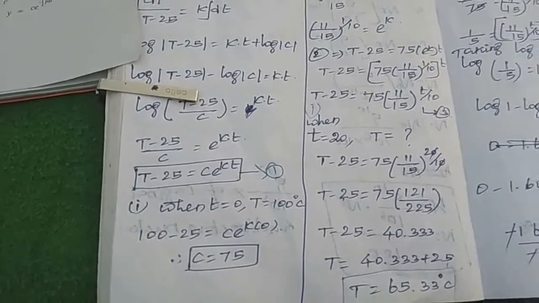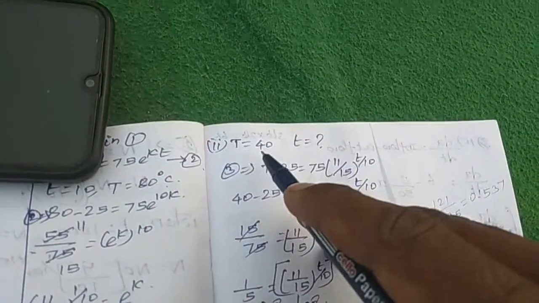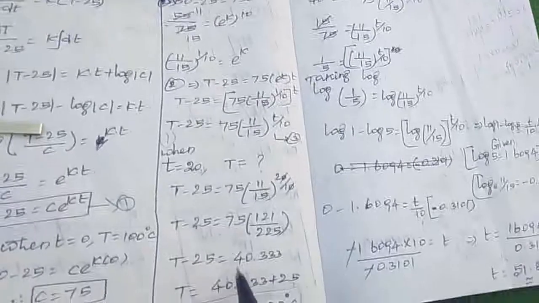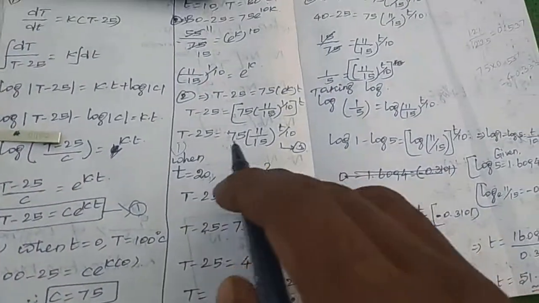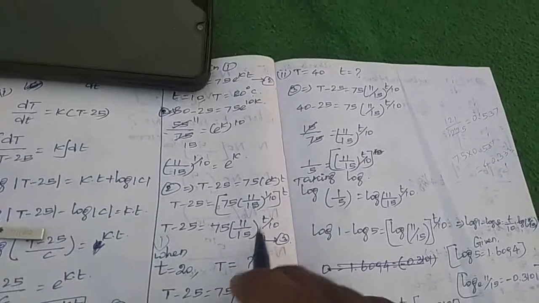Now the second part: when T equal to 40 degrees, what is the time, small t? Substitute all the values in this equation. T minus 25 equal to 75 of 11 by 15 whole power t by 10.